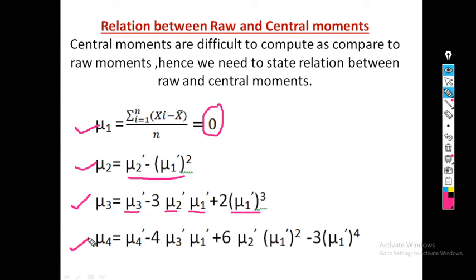What is the fourth central moment? The fourth raw moment minus 4 third raw moment into first raw moment plus 6 second raw moment into first raw moment square minus 3 first raw moment raised to 4. So this is the relation between raw and central moments. Suppose I have all values of raw moments, we can find central moments, or conversely, if I have all the central moments available, using this formula I can find the raw moments.